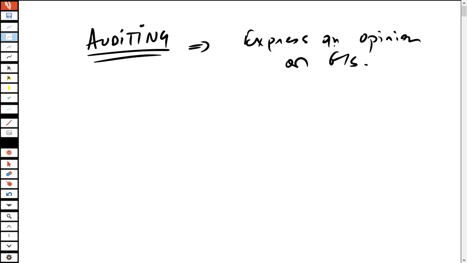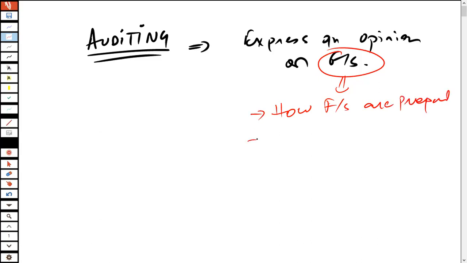If you are trying to express an opinion on the financial statements, that means you should know how the financial statements are prepared, and whether these financial statements have been correctly prepared or not.